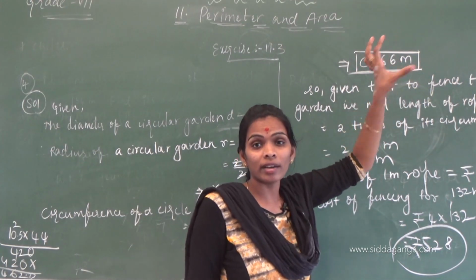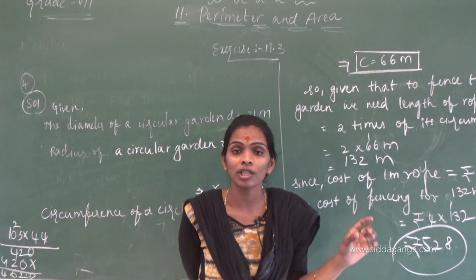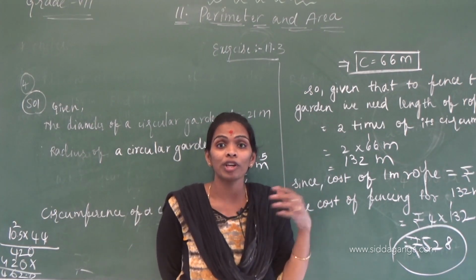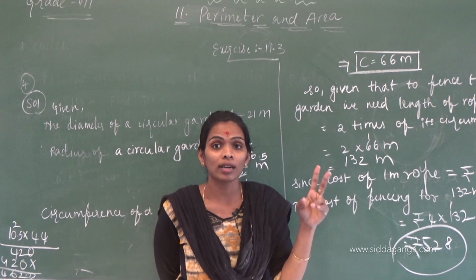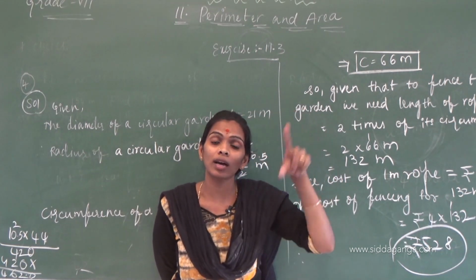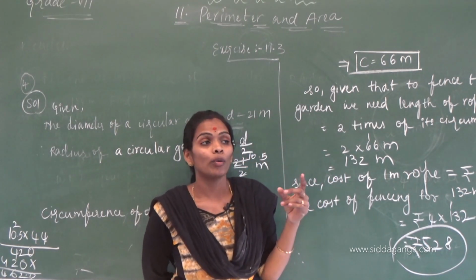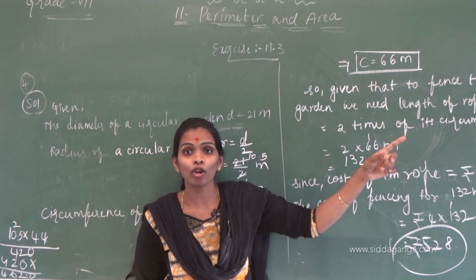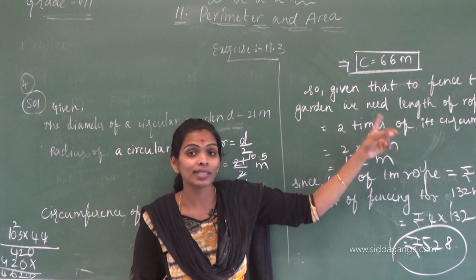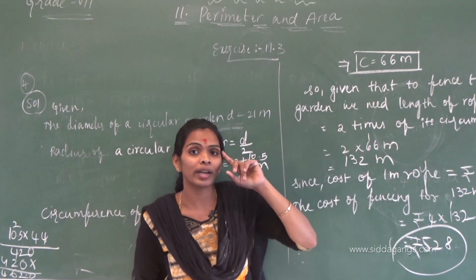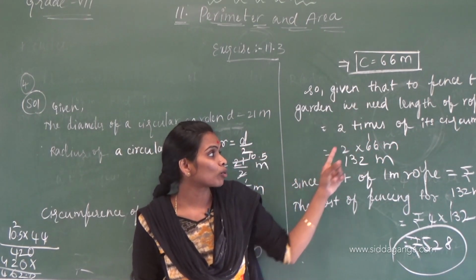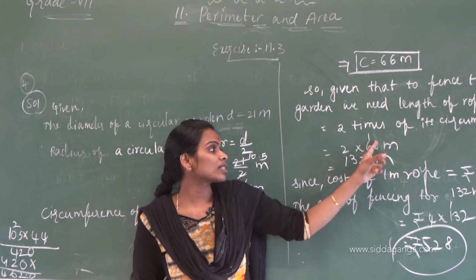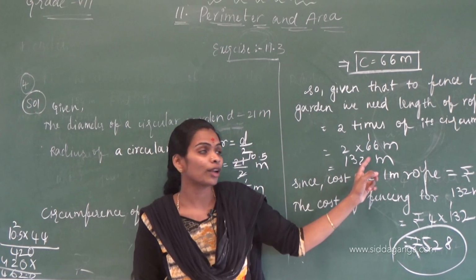Here, logically, one technical point they have given in the question is that to fence the circle we need 2 times the circumference. We have to fence the garden 2 times. That's why the length of the rope is 2 times its circumference. That only I am writing here, so there is no confusion. I also mentioned that here. After that, 2 into 66 m is 132 m.